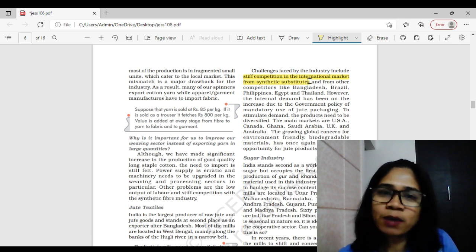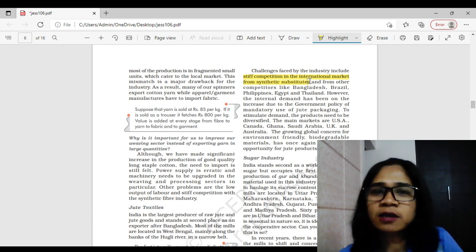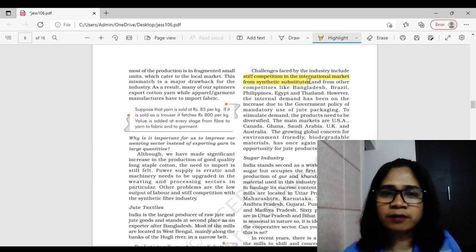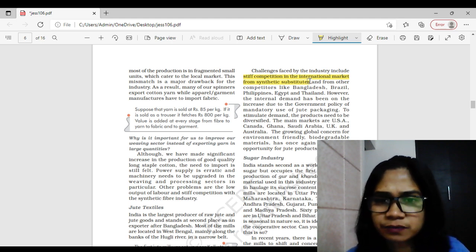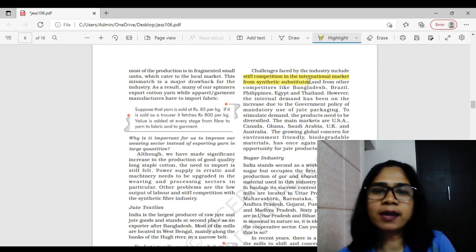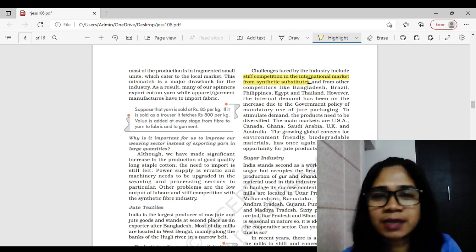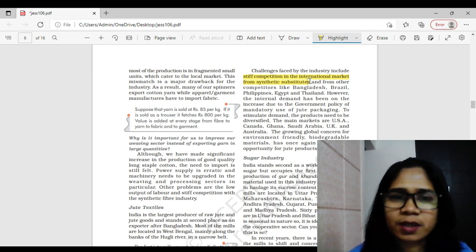So if the same product is produced by India and by Bangladesh, Brazil, Philippines, Egypt, and Thailand, and these products are available in the market, one at a higher rate and another at a cheaper one, obviously people will go and buy the cheaper product, where they have to pay less, right? And this is where we are getting the challenge. The second thing,